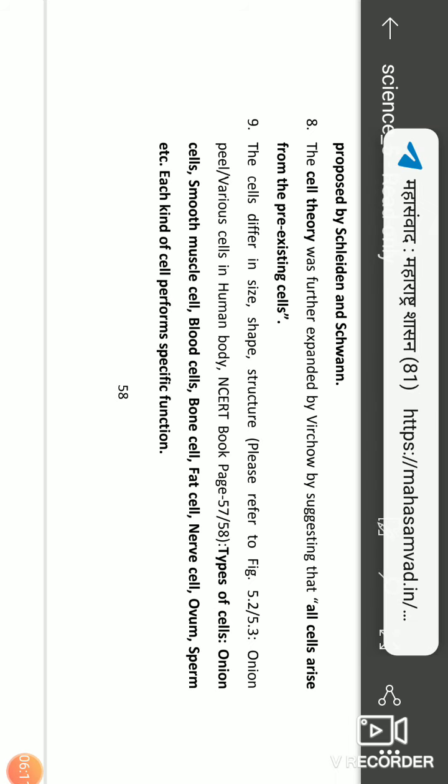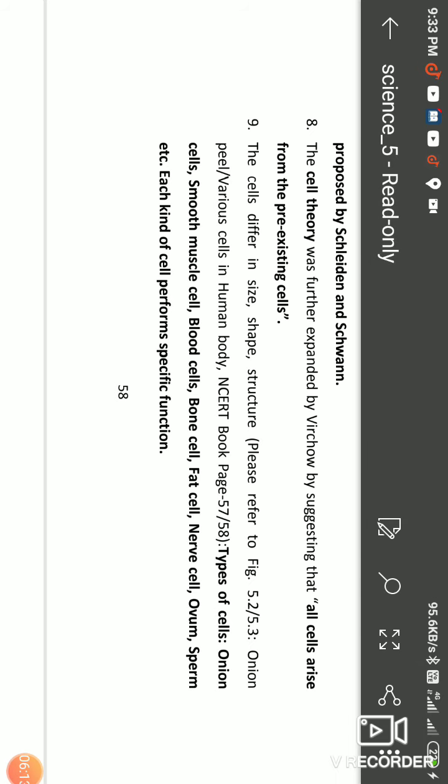And the ninth point is that cells differ in size, shape and structure. Whether we observe an onion peel, cells also have different size and shape, but the structure is the same. The types of cells: onion cell, smooth muscle cells, blood cells, bone cell, fat cell, nervous cells, ovum, sperm.